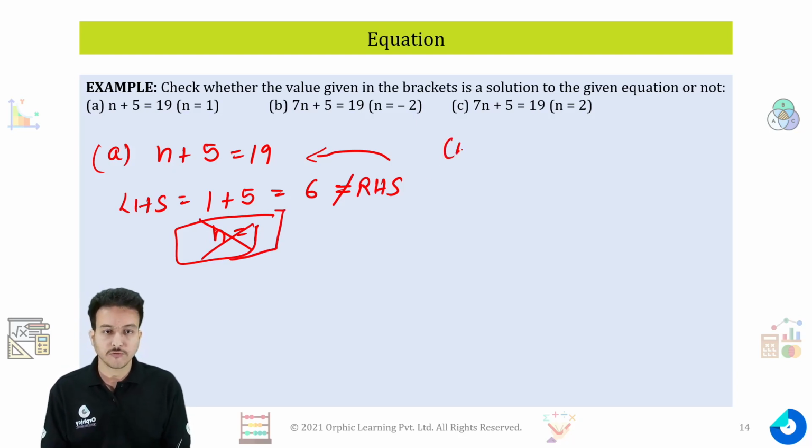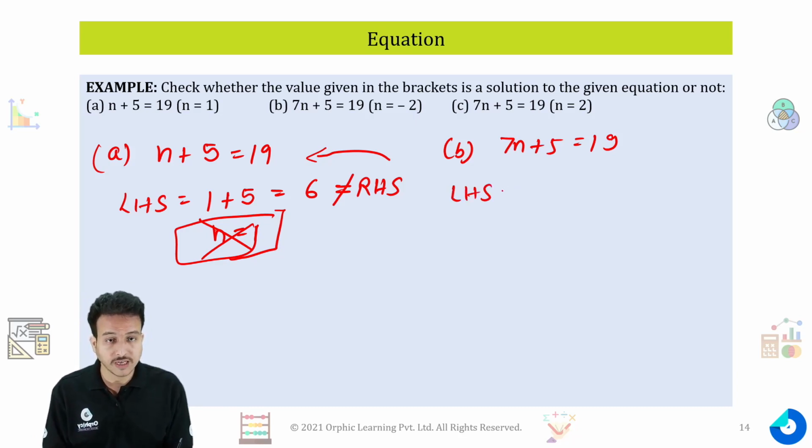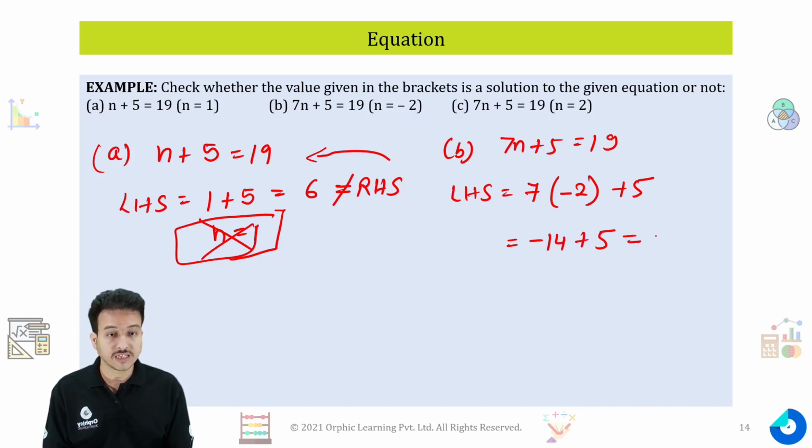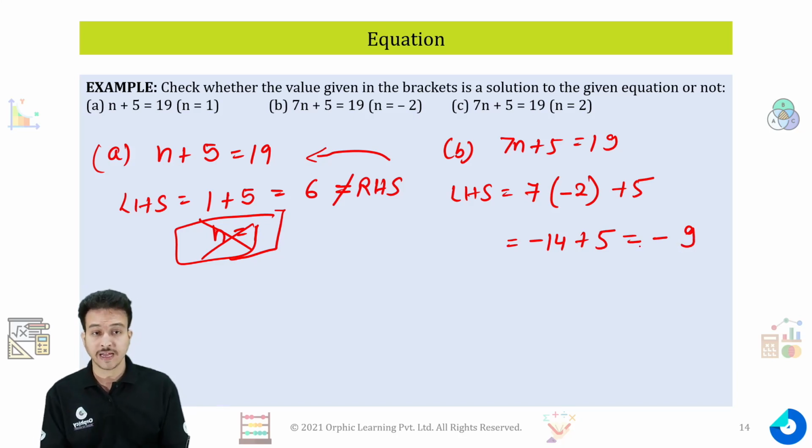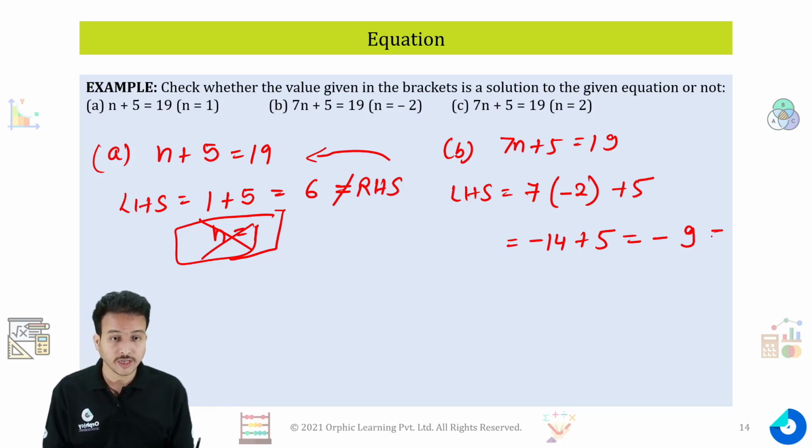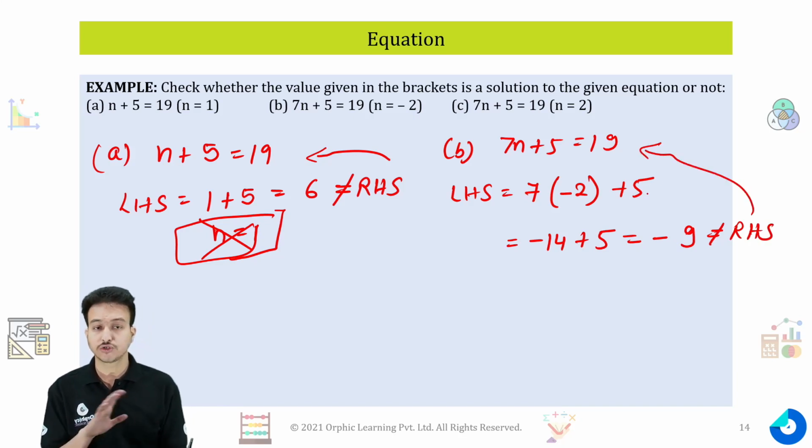Let's try one more time for the second one, which is given as 7n plus 5 equals 19 at n equals minus 2. So the left hand side will give us 7 multiplied by minus 2 plus 5. It will give me minus 14 plus 5, which gives me minus 9, which is not equal to the right hand side, as my right hand side is 19. So again n equals minus 2 is not a solution.